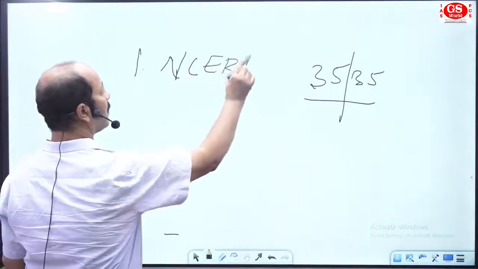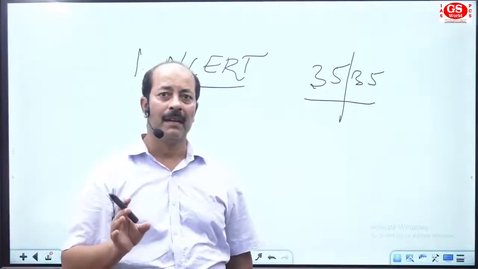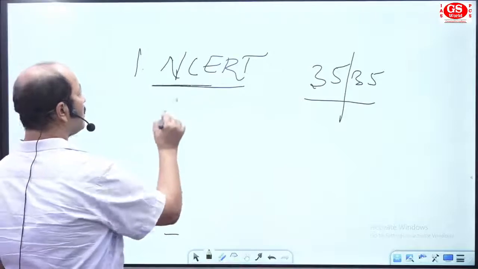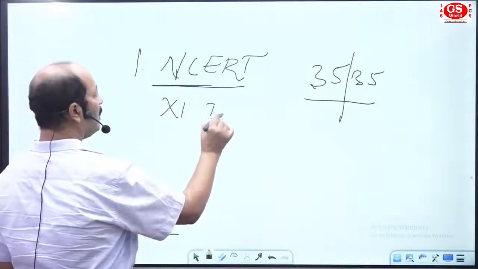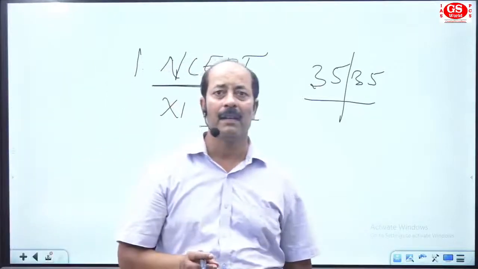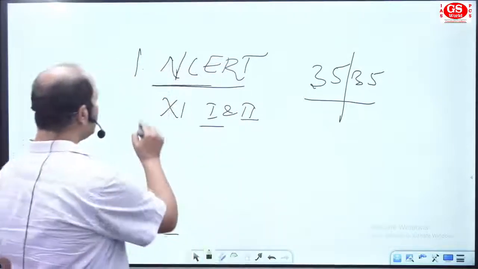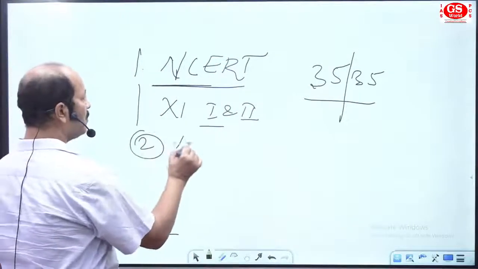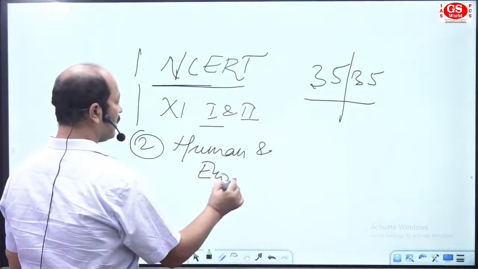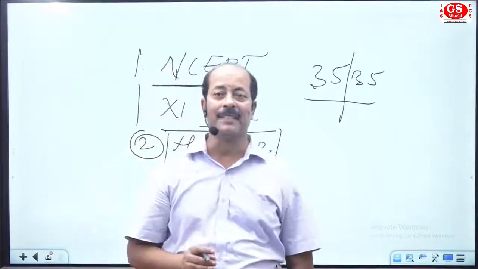NCERT books means all 4 books of NCERT. I'm telling you the detail of that. NCERT means class 11, both sections. One is physical geography, and the second is India physical geography. And the third, in the second section, is human geography and economic geography, related to the world section and India section.